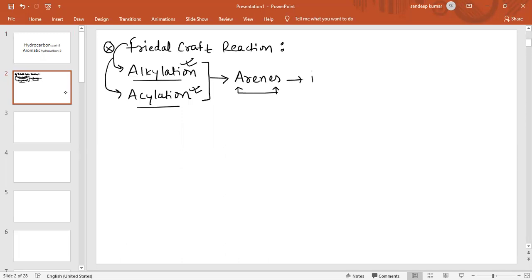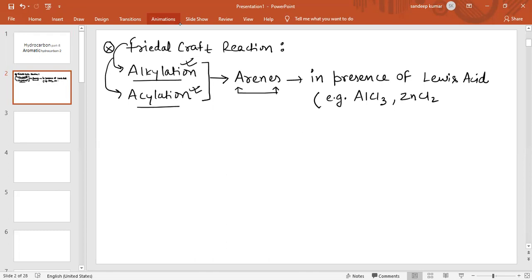These reactions take place in presence of a Lewis acid. Which Lewis acid? We can use, for example, AlCl3 as a Lewis acid, or ZnCl2, or FeCl3, or AlBr3 as a Lewis acid.